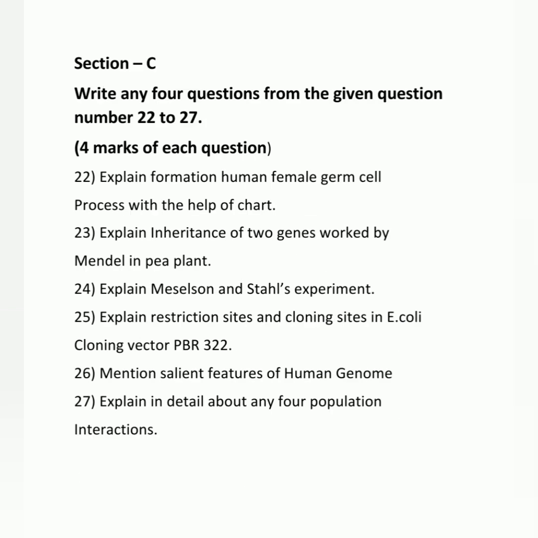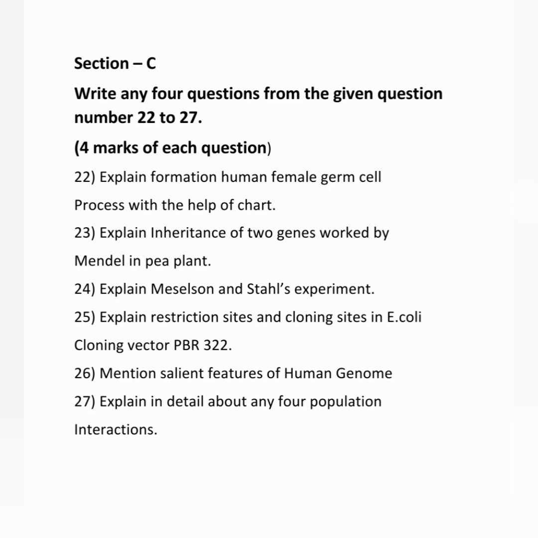Section C. These are 4 marks questions and you have to write any 4 questions. Here question number 22. Explain formation of human female germ cell process with the help of a chart. 23. Explain inheritance of 2 genes work by Mendel in pea plant. 24. Explain Meselson's and Stahl's experiment. 25. Explain restriction sites and cloning sites in E. coli cloning vector